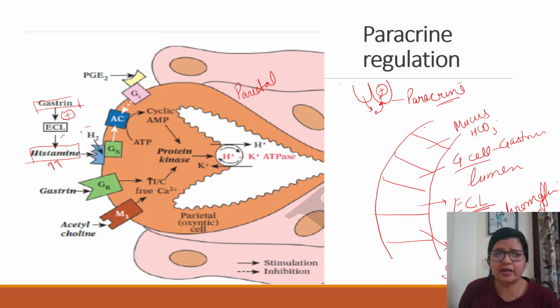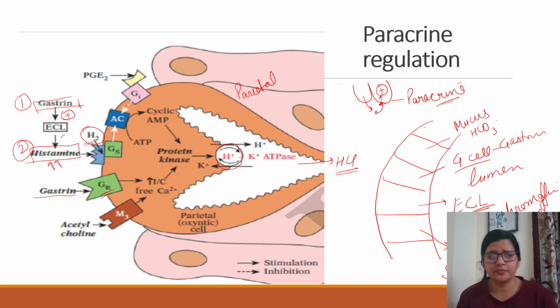So it acts via H2 receptor, and it is going to increase this pump, hydrogen potassium pump. Whoever is going to stimulate this hydrogen potassium pump, it is going to increase the HCl secretion into lumen, right? So this is first thing. Gastrin is first thing which is going to stimulate. Second thing is histamine itself, right? Gastrin directly also stimulates via gastrin receptors. So H2 receptor for histamine and G receptor for gastrin, right? Okay, so this is one thing.